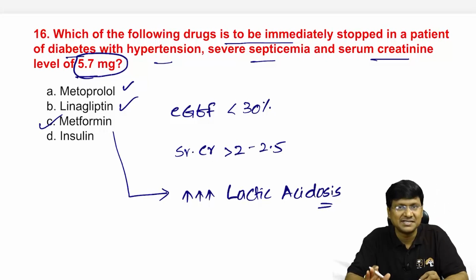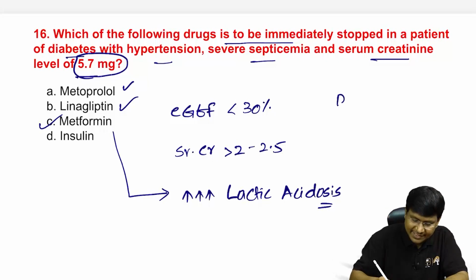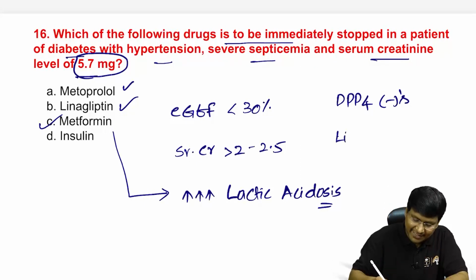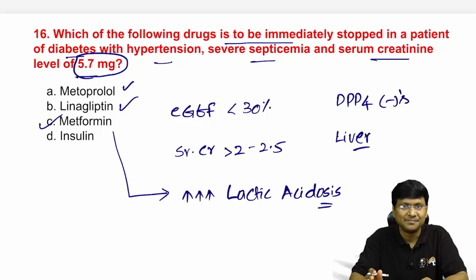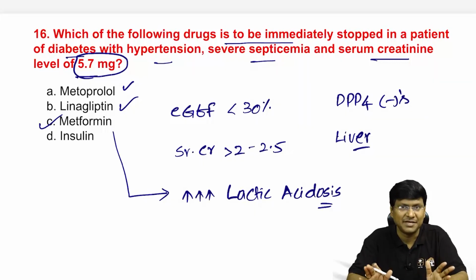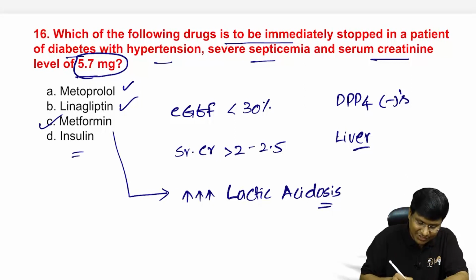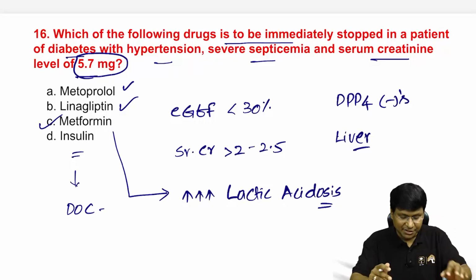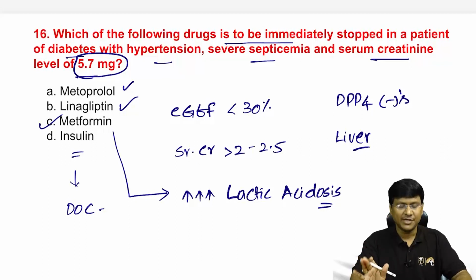Linagliptin, right, what is this linagliptin? Gliptins are DPP4 inhibitors which are given in the treatment of diabetes mellitus. L for linagliptin, L for liver: it is metabolized in the liver and excreted through the bile. So it can be comfortably given even in patients with renal failure. And insulin is the drug of choice for diabetes mellitus in renal failure, right? So the drug that you should not give is metformin. Okay, next question.